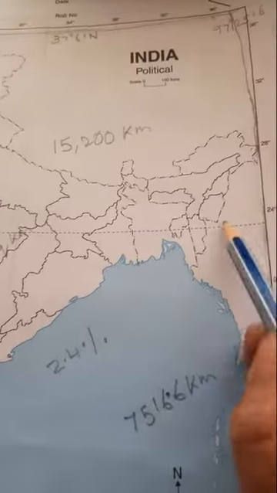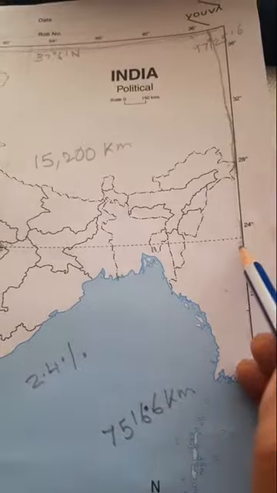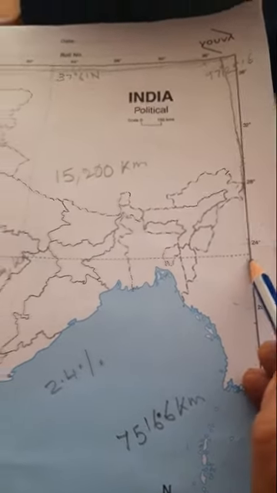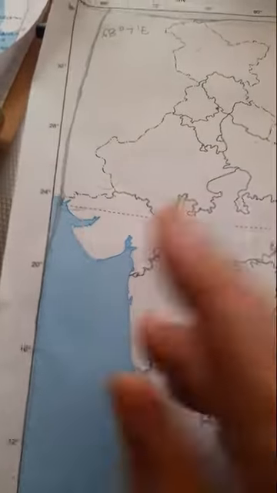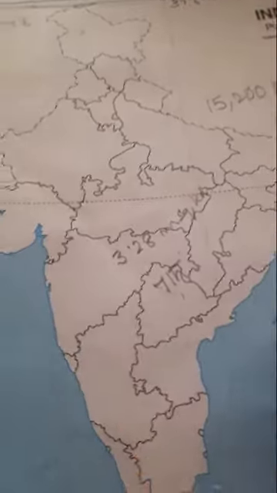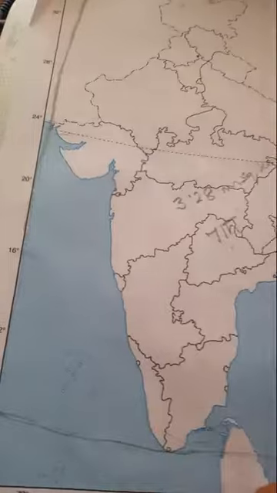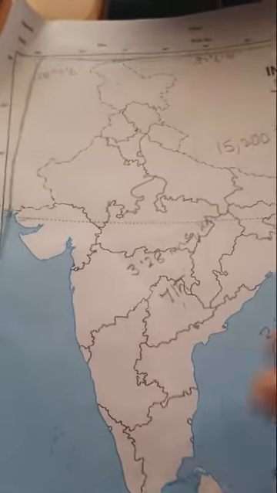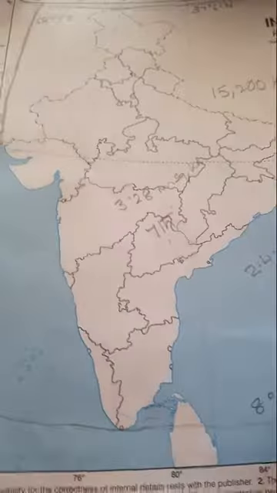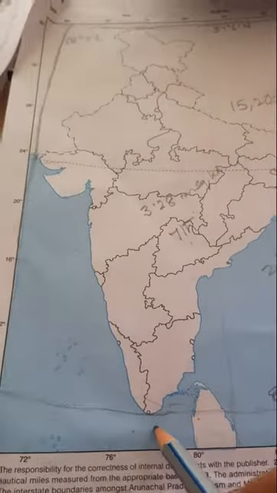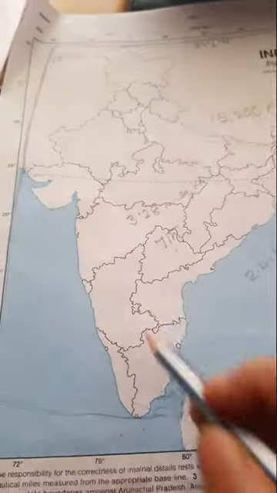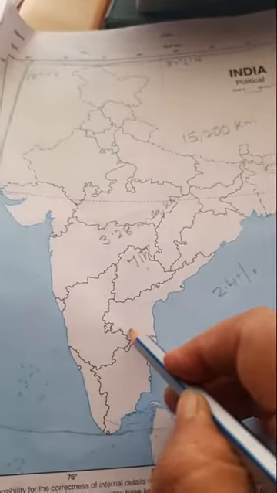Now just a little bit below this Tropic of Cancer, around 22 degrees here, the land starts tapering. Tapering means the land becomes narrow here, and it seems that it is entering into the Indian Ocean. So this land portion is a peninsula.